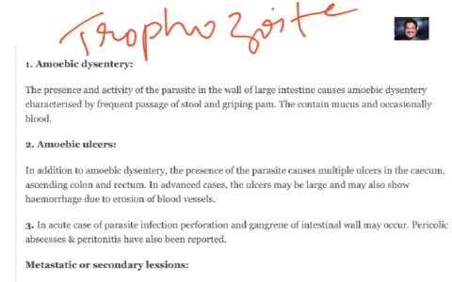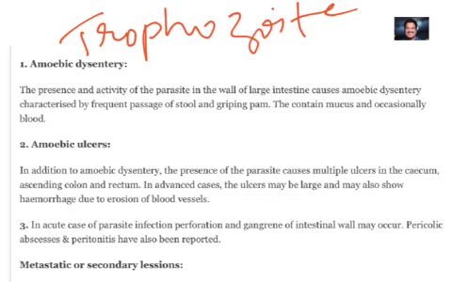Amoebic ulcers. In addition to amoebic dysentery, the presence of the parasite causes multiple ulcers in the cecum, ascending colon, and rectum. In advanced cases, the ulcers may be large and may also show hemorrhage due to erosion of blood vessels. In acute cases of parasite infection, perforation and gangrene of the intestinal wall may occur. Pericolic abscesses, peritonitis, and appendicitis have also been reported.